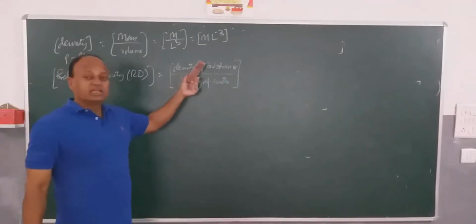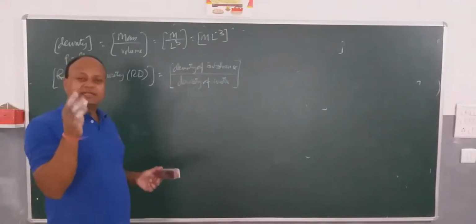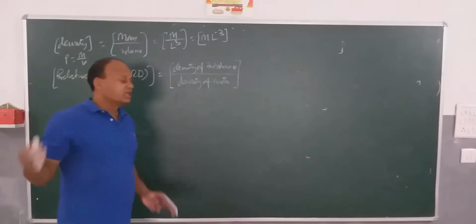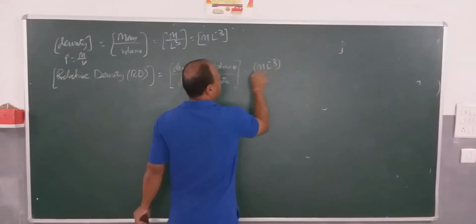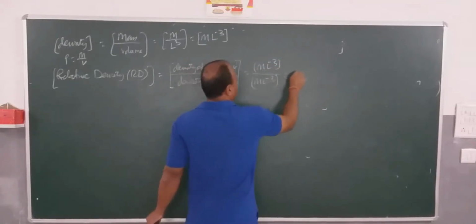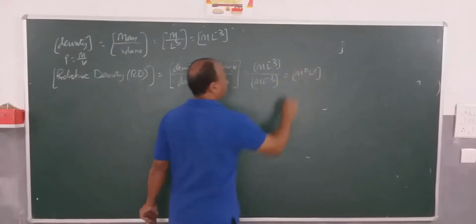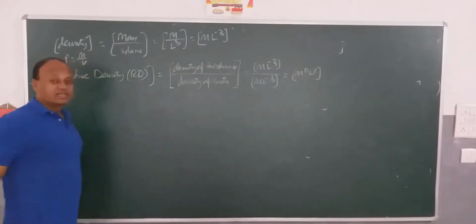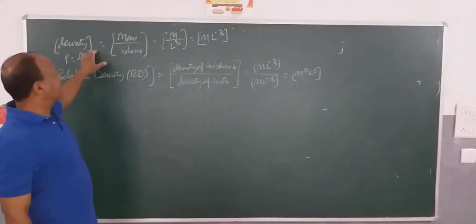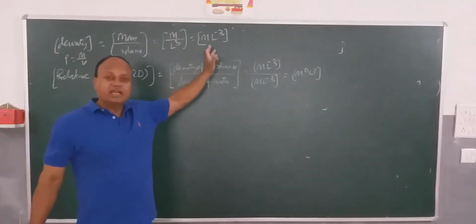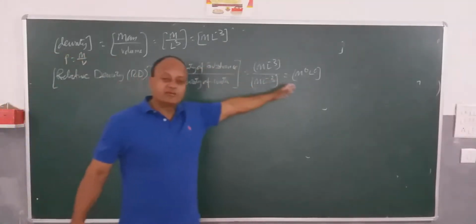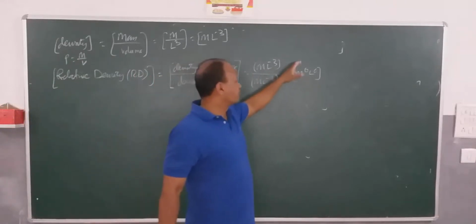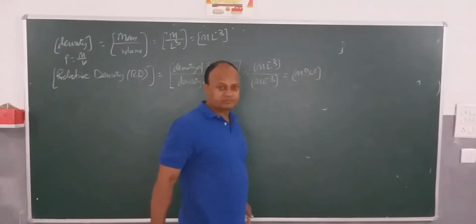So when I talk about the dimensional formula for density of substance, density, no matter in whatever form we take, will have just the same fundamental unit and same dimensional formula. You can see that they cancel, you get M to the power 0, L to the power 0. So it's quite interesting to note that density has a dimensional formula M L to the power minus 3. However, relative density has no dimension formula. It is dimensionless. It is M raised to power 0, L to the power 0.